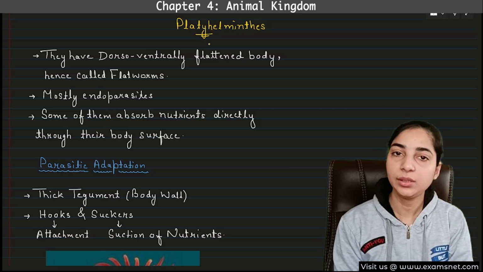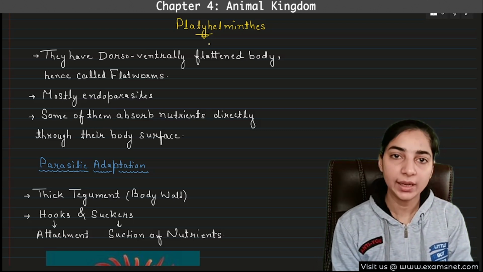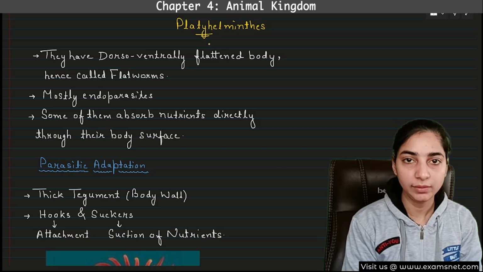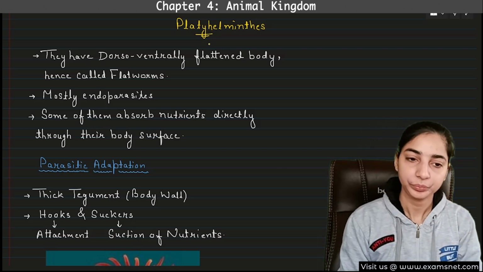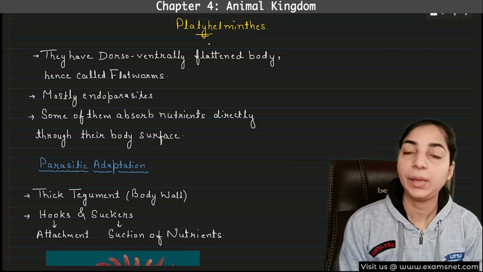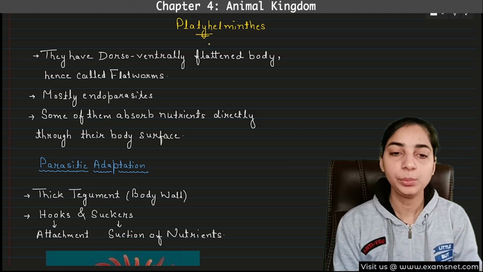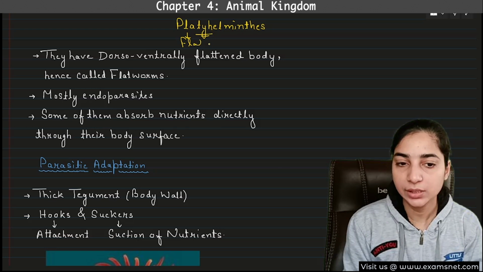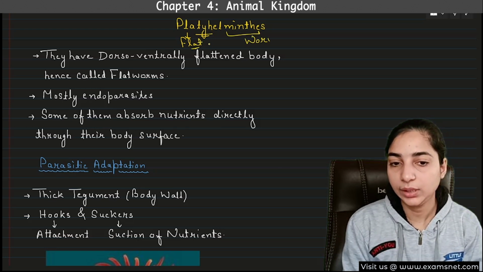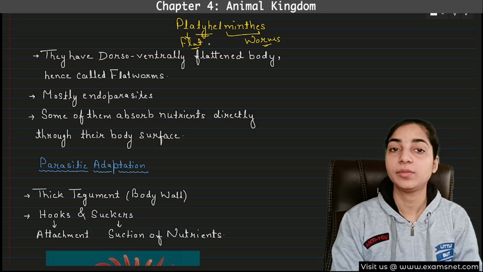But Platyhelminthes comes in between. Some of the characteristics will be similar to the earlier ones and some of the characteristics will be similar to the later ones. Okay. Now, first of all, Platyhelminthes. What is the literal meaning of Platyhelminthes? Platy means flat, and helminths means worms. So this is why they are also known as flatworms.